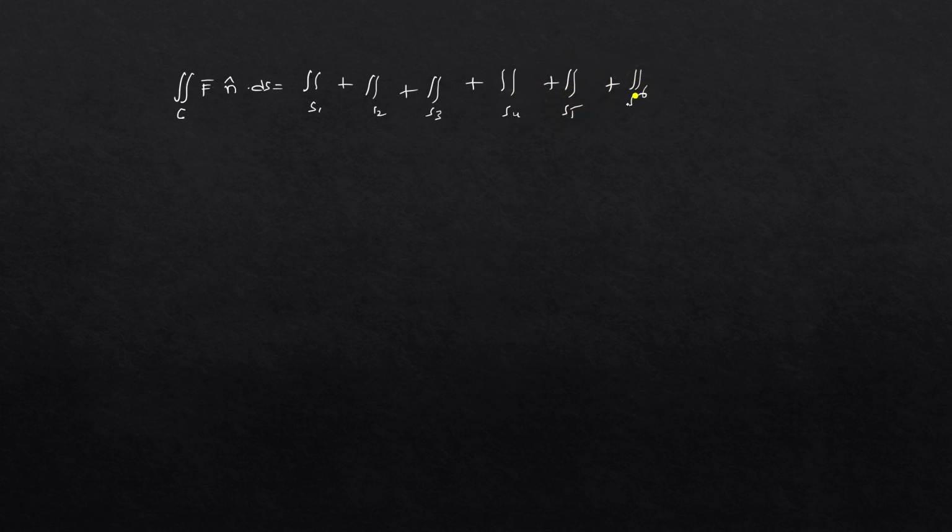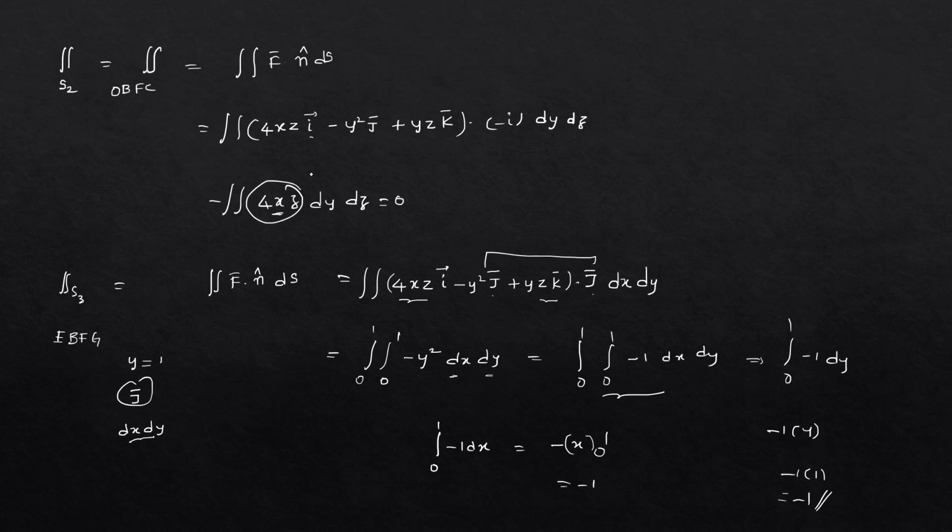Now we have to find the entire LHS, meaning the integral of F bar dot n cap ds will be equal to the sum of S1 plus S2 plus S3 plus S4 plus S5 plus S6. Let me add all those things.